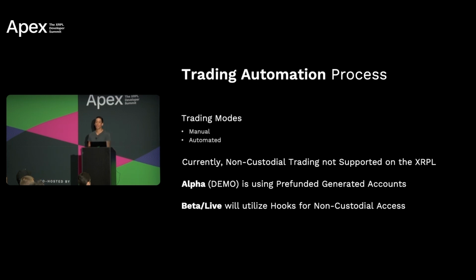The trading automation process includes two modes. We have a manual mode where the market maker will prepare the transactions based on the specifications that you set, and the user has the option to sign every transaction manually. The automated mode both prepares the transactions for the user and signs them, and is meant for more high volume market making. Currently, non-custodial trading is not supported on the XRP ledger.